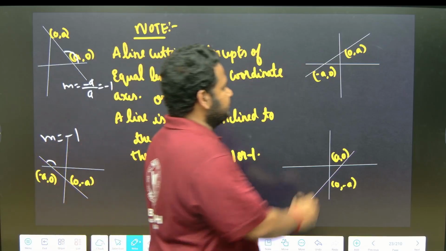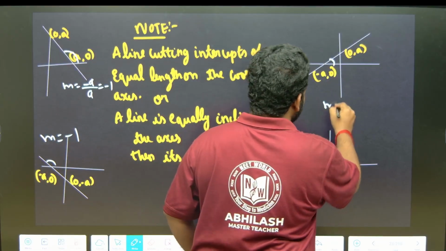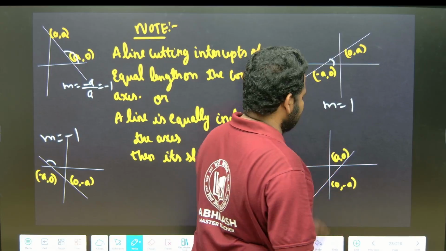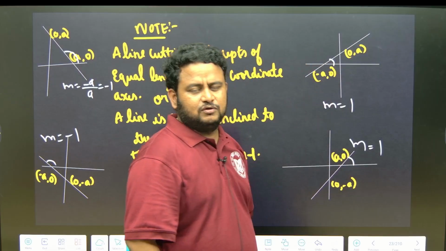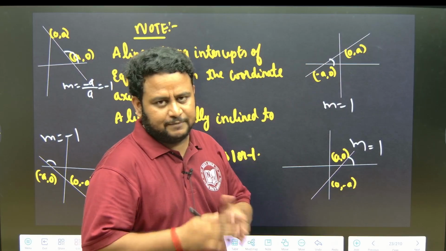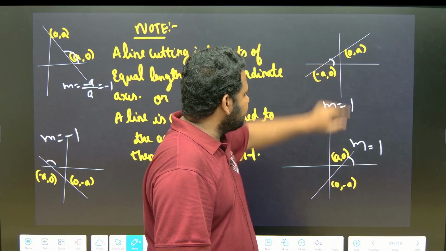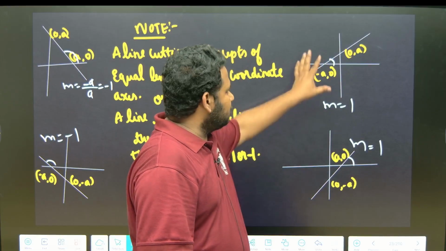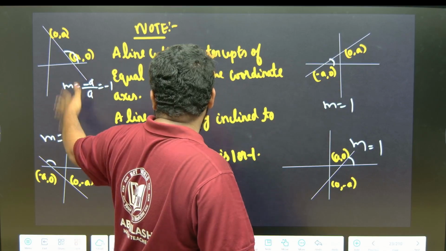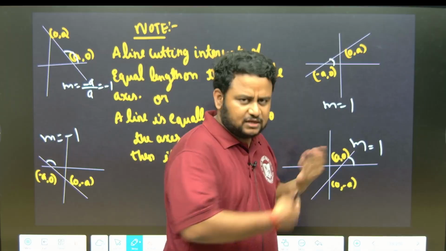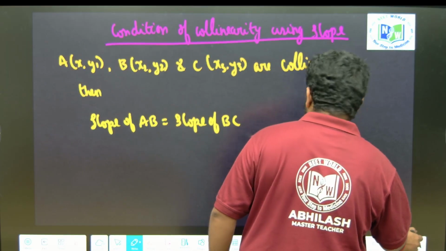Suppose I take it here. Here it is coming below 90 degrees, so the slope will be equal to plus 1, that is a positive slope. Here also it will be plus 1. If I apply the formula m is equal to (y2 minus y1) by (x2 minus x1), I will get m is equal to 1, because in the first quadrant and also in the fourth quadrant, we will get m is equal to 1. These are all the examples for negative slope. These are all the illustrations for positive slopes. So let us proceed further.